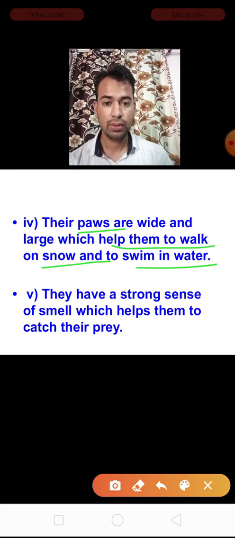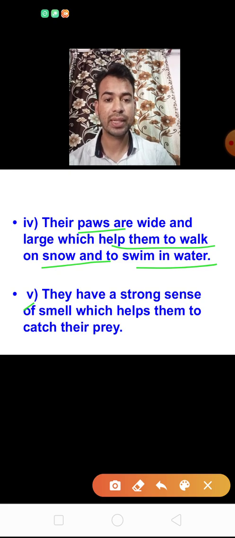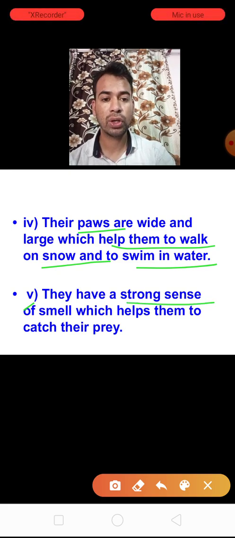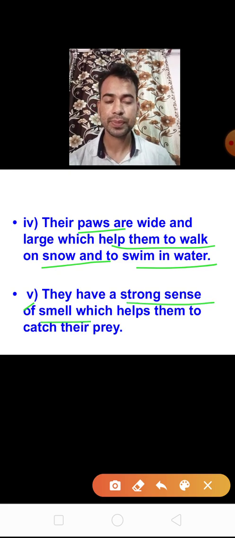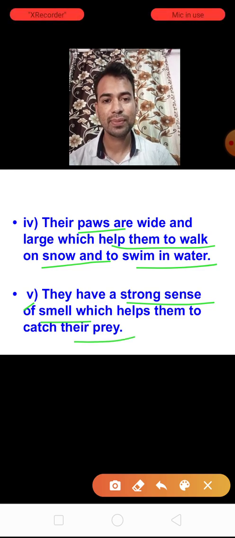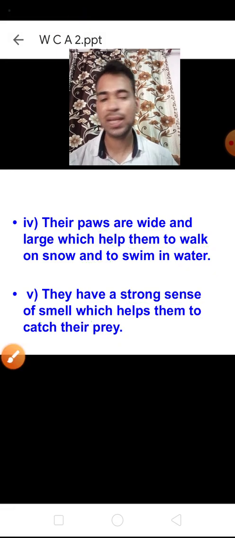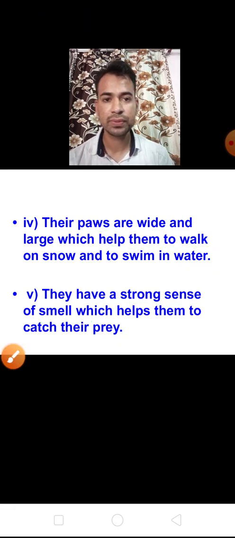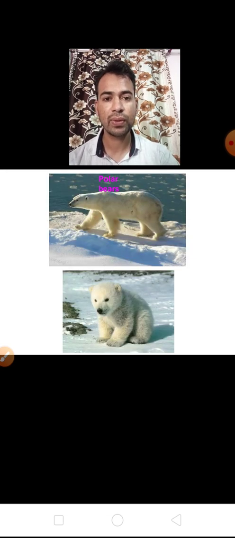Fifth, they have a strong sense of smell which helps them to catch their prey. So, children, these are some special features of the polar bear that enable it to live in the polar region. Here are some pictures of the polar bear, you can see that.